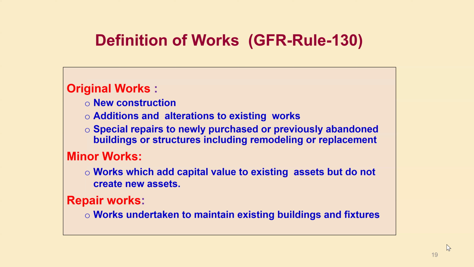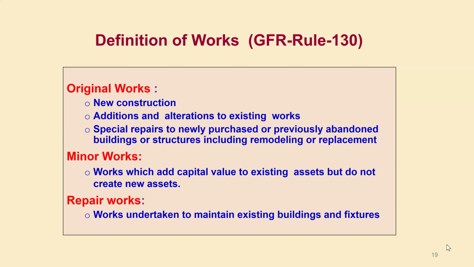And repair and maintenance work means generally you are having the structure or building with you, but you need to spend money for its repair and maintenance. So that will be coming under repair works. Your original works and minor works, both will be under expenditure incurred under capital grant.